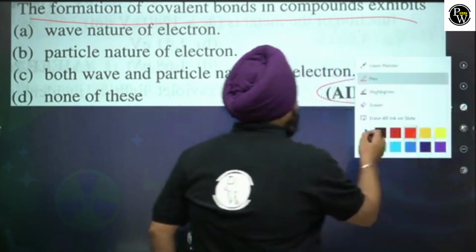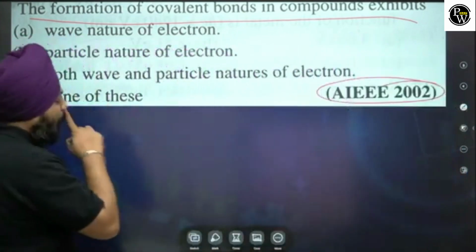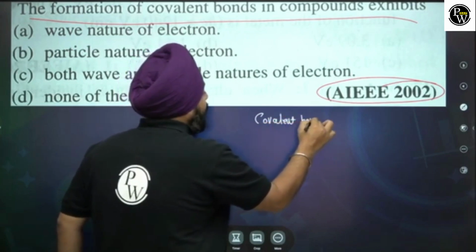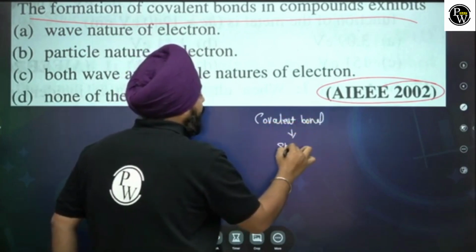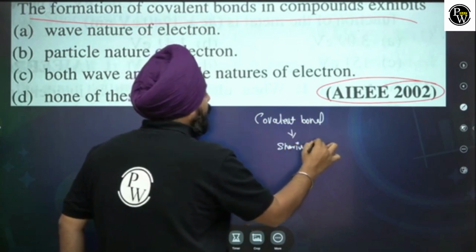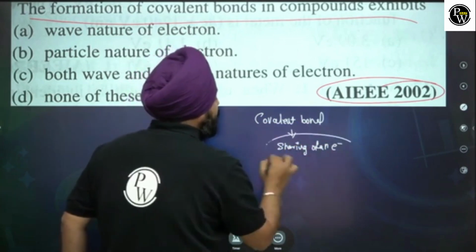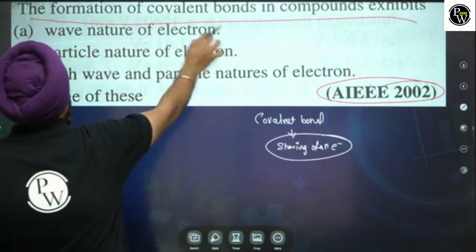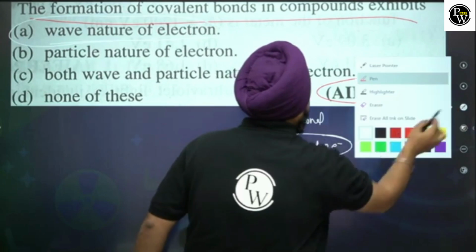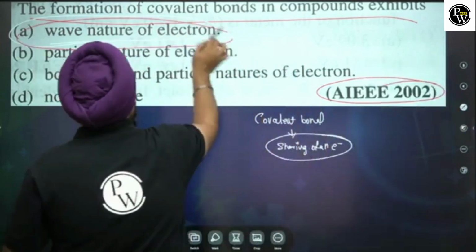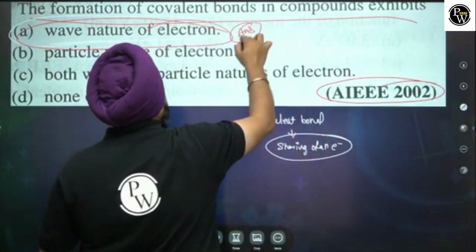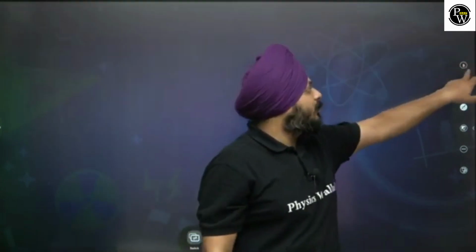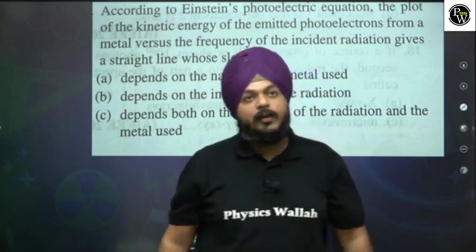See, formation of the covalent bond. The covalent bonds are formed by sharing of electrons with opposite spins. You have seen this in chemistry, and this can only explain the wave nature of an electron. So the first option is the perfect answer for this specific question. This is the theoretical part that you all have seen in chemistry. Now let's move to the next question.